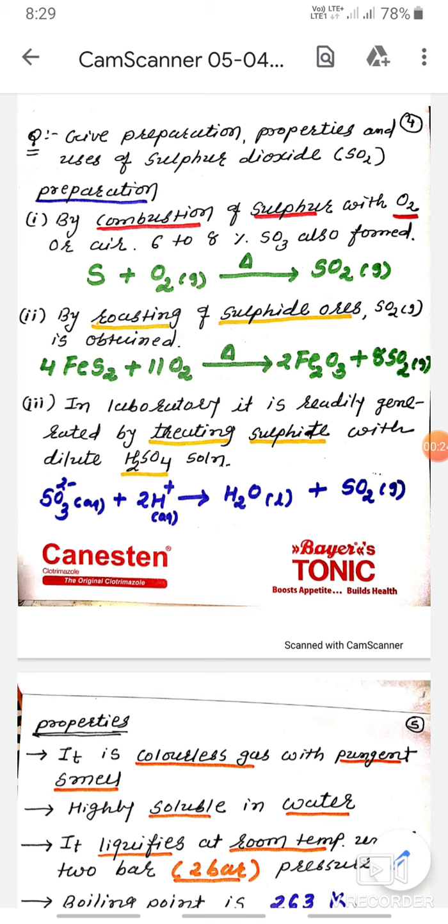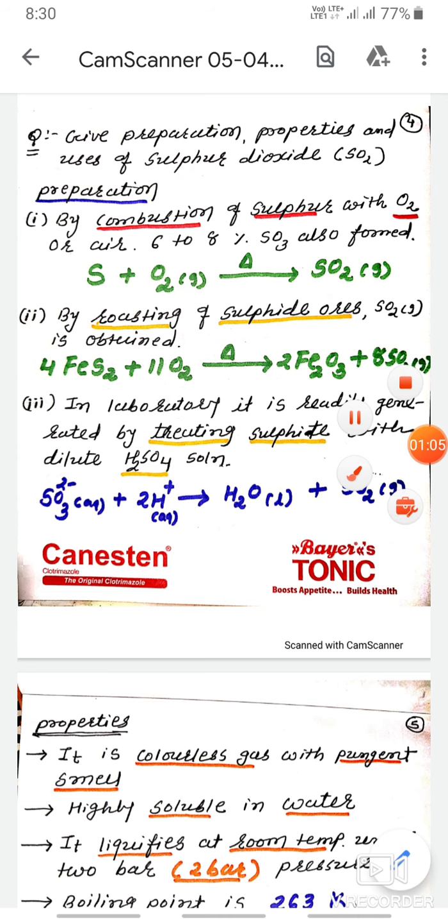In 3 marks, 1 preparation or 2 preparations and some properties, or 2 preparations and 2 uses, like that also a question is asked. In 4 marks, preparation, properties and uses are all asked, but you do not have to write all properties and uses. Suppose the 4-mark question asks to write down preparation, 2 properties and 2 uses, or 1 property and 1 use, like that. In exams, 1 property is half a mark and 1 use is half a mark. For preparation, 1 reaction gets 1 mark.